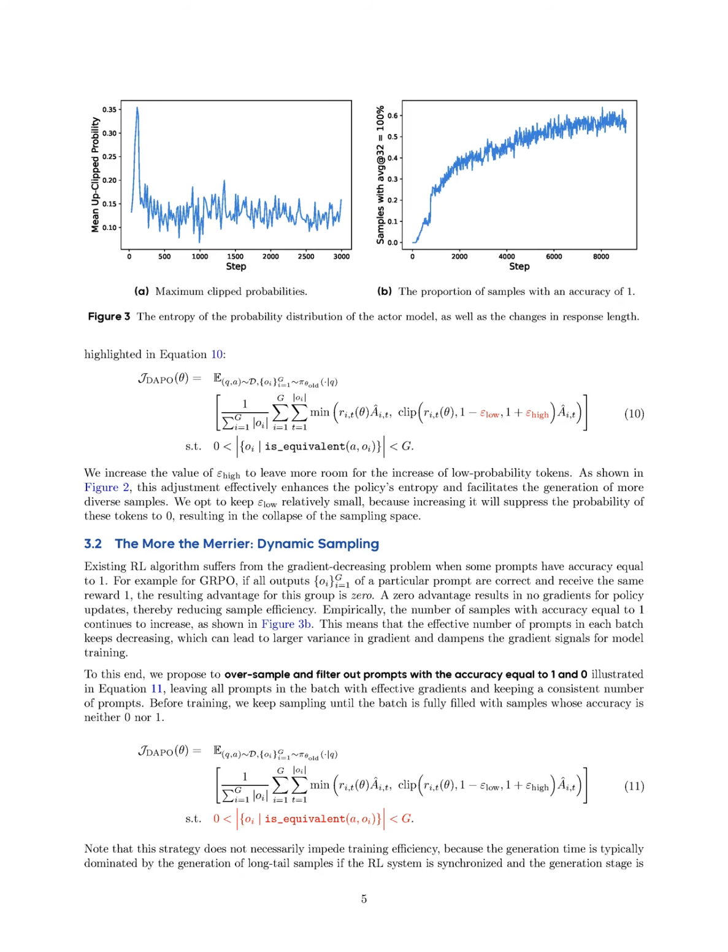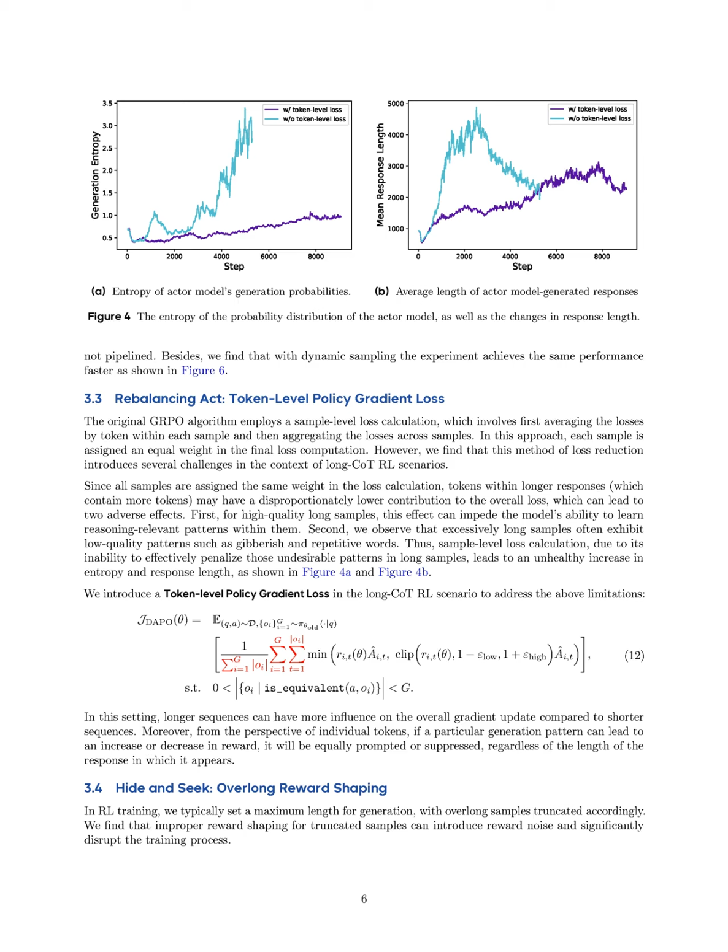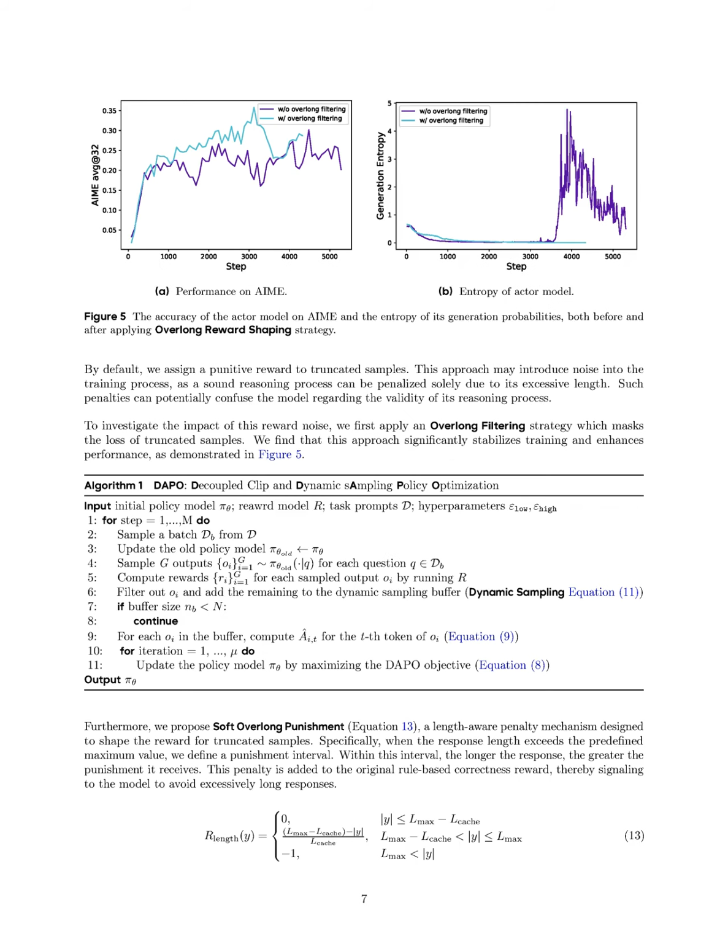Secondly, the dynamic sampling technique addresses the gradient decreasing problem by filtering out prompts with uniform accuracy, ensuring that only samples with effective gradients contribute to training, which stabilizes and accelerates the learning process. Additionally, the token-level policy gradient loss allows longer sequences to have a more significant impact on gradient updates, effectively penalizing undesirable patterns in lengthy responses, which is crucial for maintaining quality in long-COT scenarios. Lastly, the overlong reward shaping mechanism reduces reward noise associated with truncated samples, stabilizing training and improving overall performance.